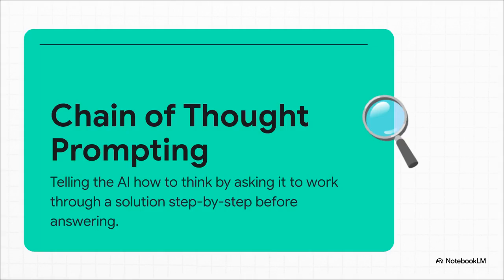Now this next one is a real game changer, especially for complex problems. It's called chain of thought prompting. And it's not just about telling the AI what to do, but telling it how to think about it.